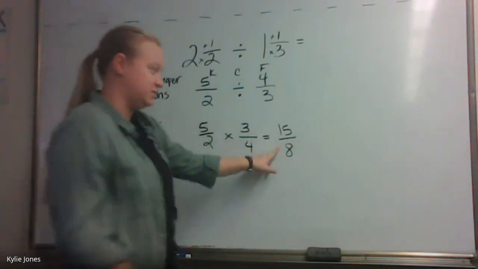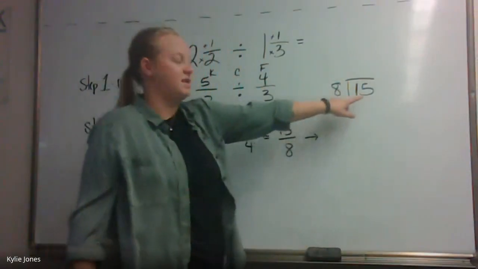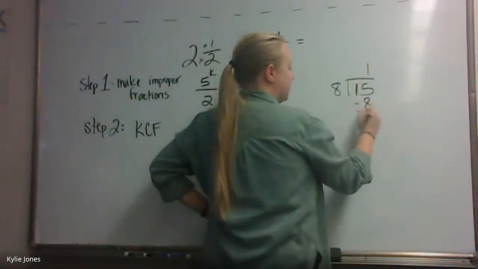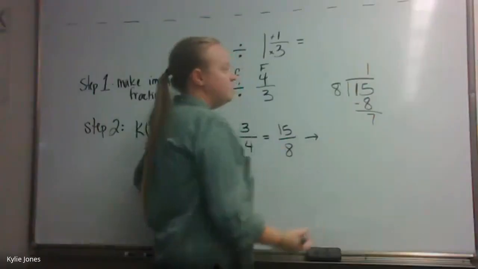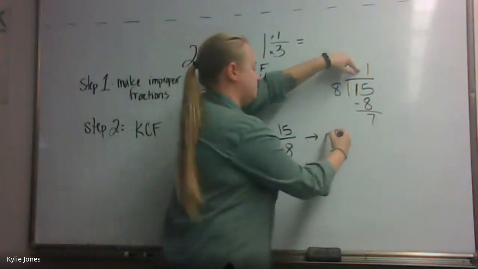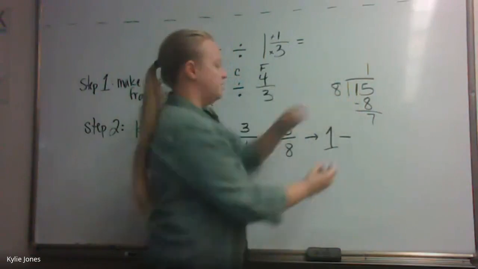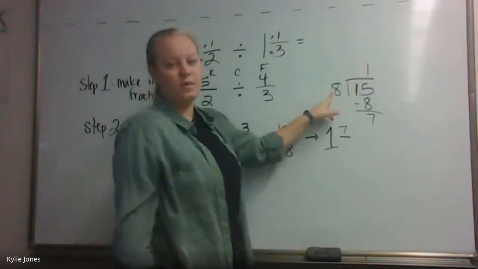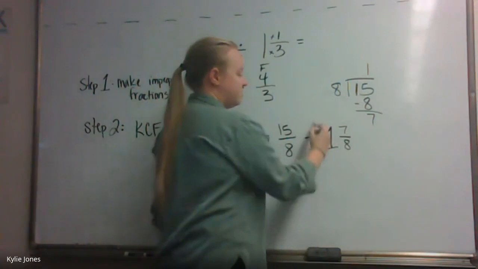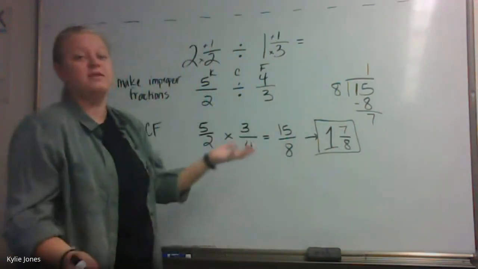How do I change this to a mixed number? Division. Divide the 15. We take the 15 and we divide it by 8. How many times does 8 go into 15? 1 time. And we subtract 8. What's 15 minus 8? 7. So now our 1, our whole number, is our big number. And then our remainder is our numerator. What we divided by is our denominator. And there's our final answer.